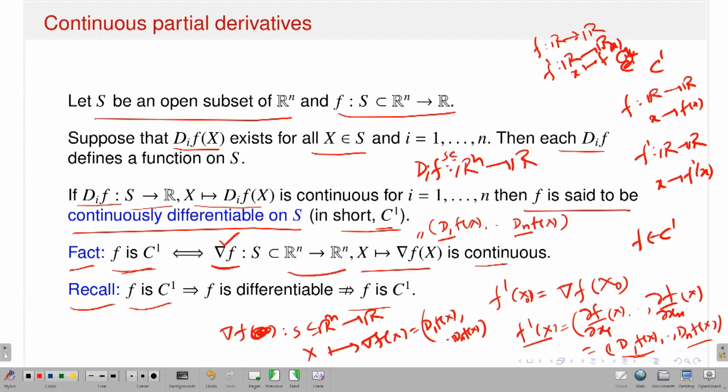So it is expected that if my function is differentiable, then the first order partial derivatives exist. That's the theorem I already discussed. That means existence of the total derivative implies existence of partial derivatives. But it may happen that a first order partial derivative need not be continuous. So therefore, if one of the first order partial derivatives is not continuous, then I can conclude that my function is not C1. So this may be the case, and maybe in the next slide I'll have the example, I hope.